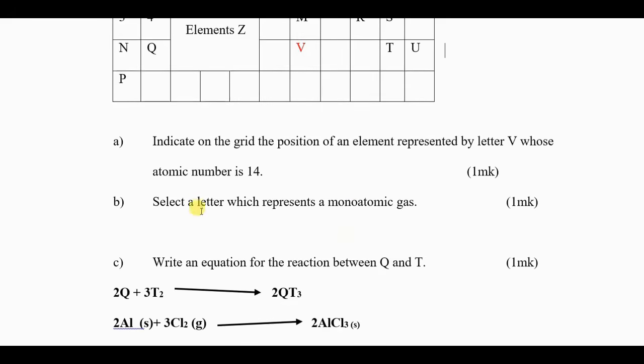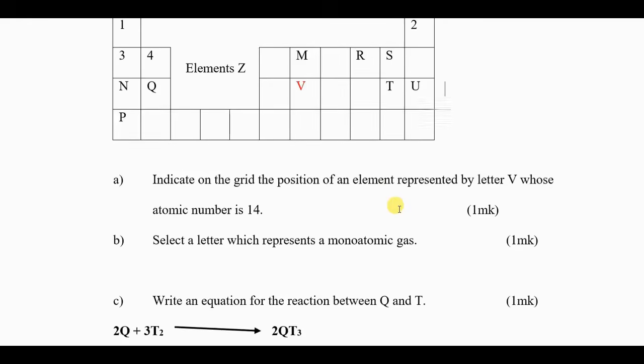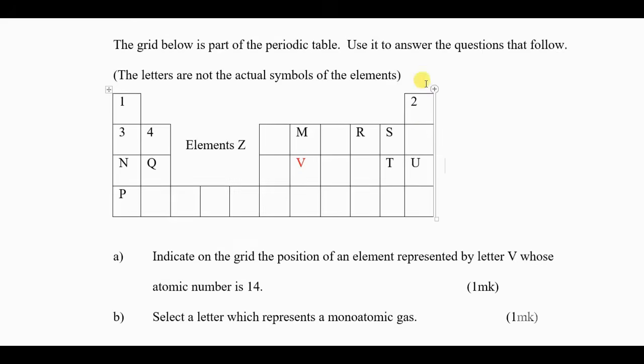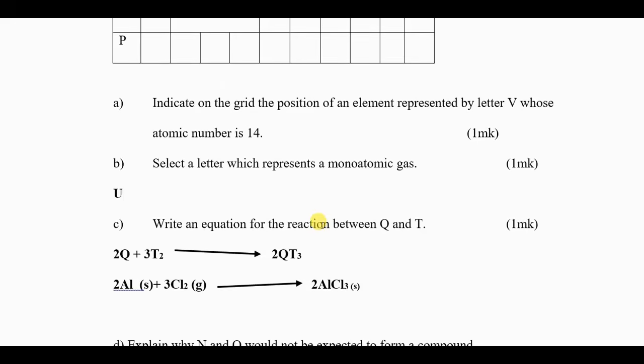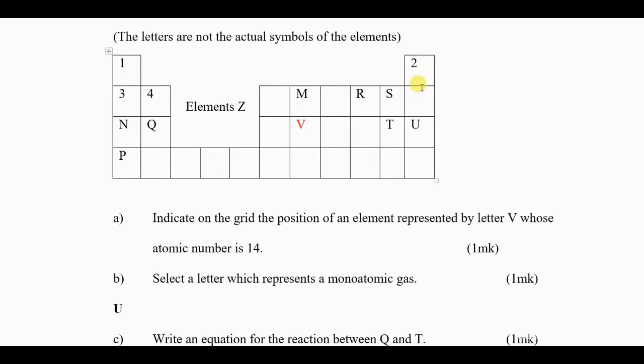The next question is: select a letter which represents a monoatomic gas. We have diatomic gases like hydrogen, oxygen, and chlorine. But we have group 8 gases, they are monoatomic. That is neon, helium, they are monoatomic. So in this case, U is a monoatomic gas, because group 8 elements, most of them are gases.